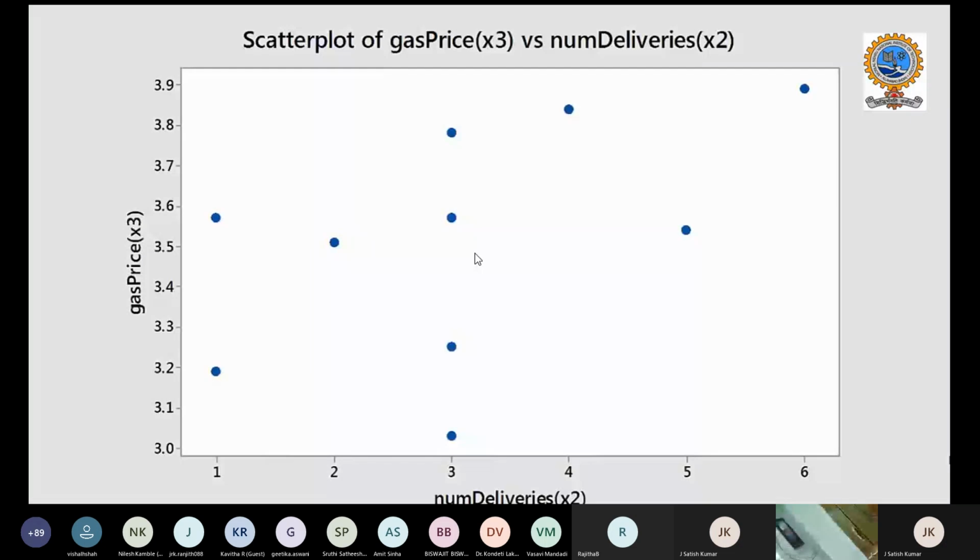And likewise, if you interpret the relationship between X2 and X3, the number of deliveries and gas price, again the plot looks very scattered everywhere.